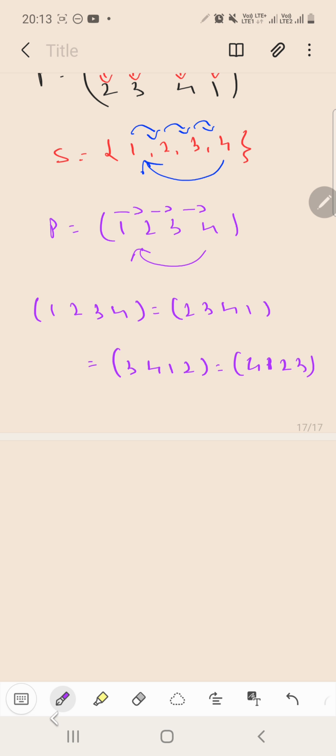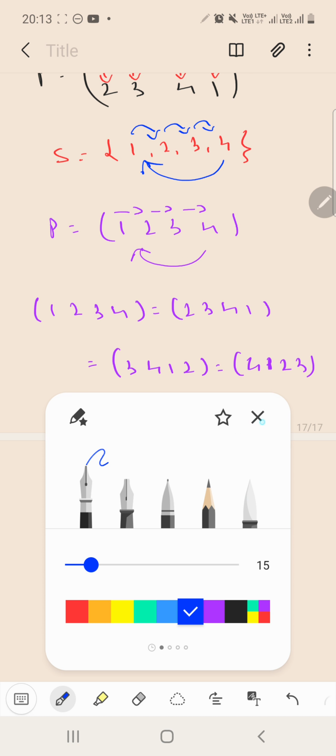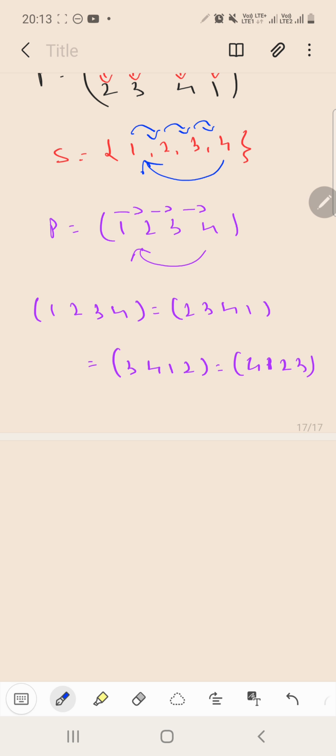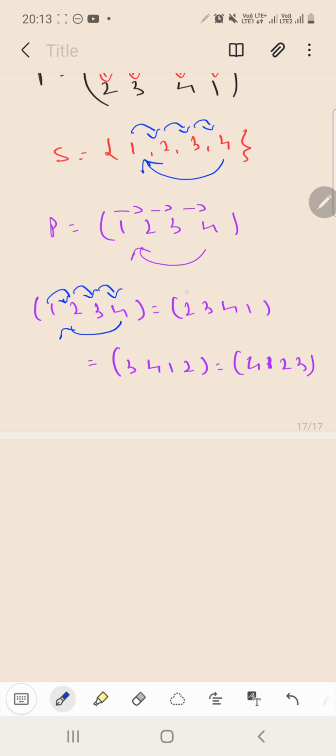See, in all these cases the exchange of the elements is always the same. In the first case you have 1 by 2, 2 by 3, 3 by 4 and 4 by 1. Similarly 2 by 3, 3 by 4, 4 by 1, 1 by 2, and so on. In all the cases the exchanging elements are the same. Got my point?